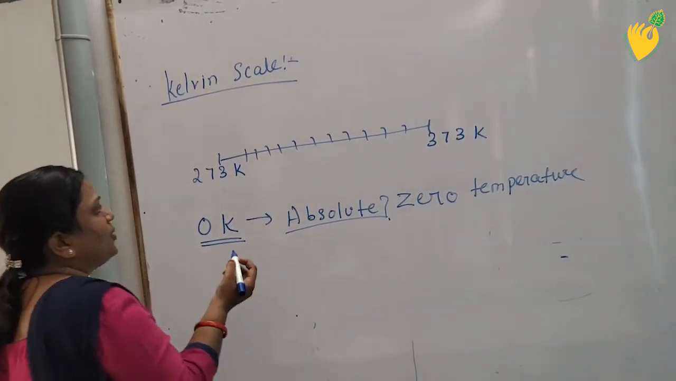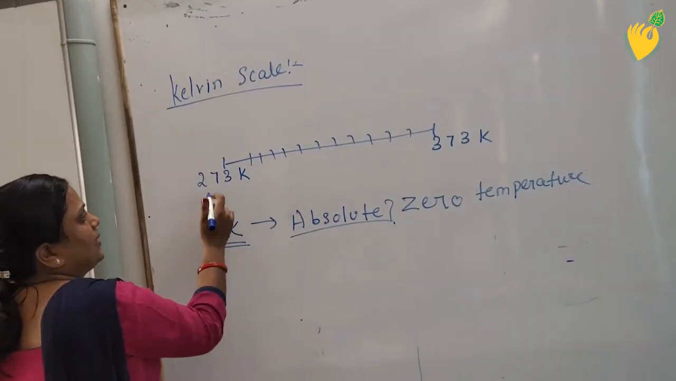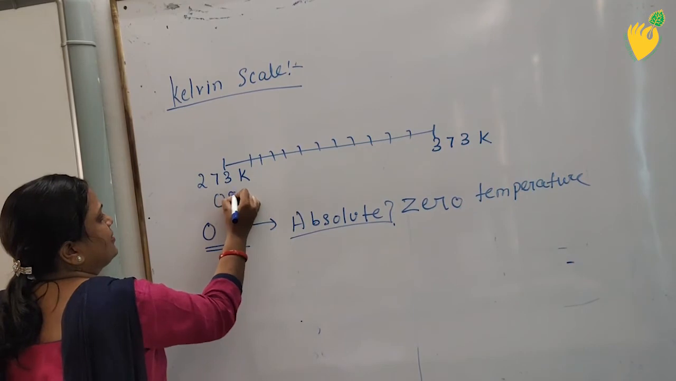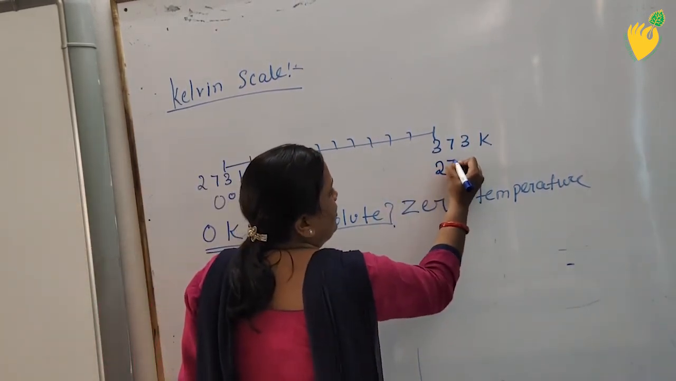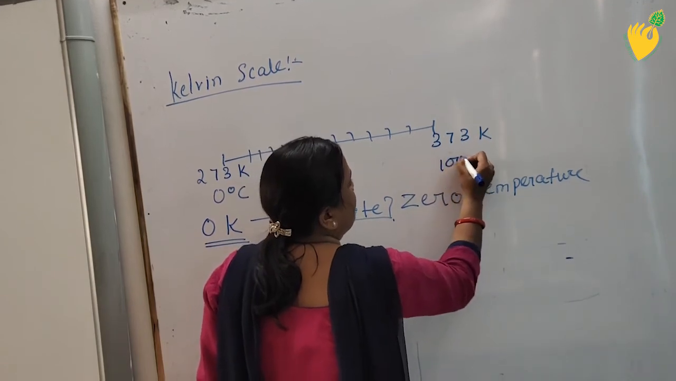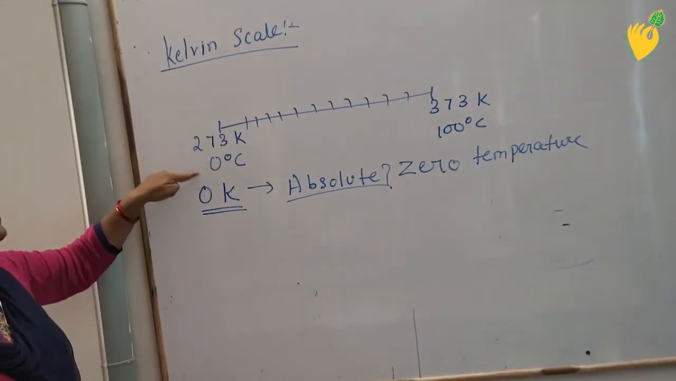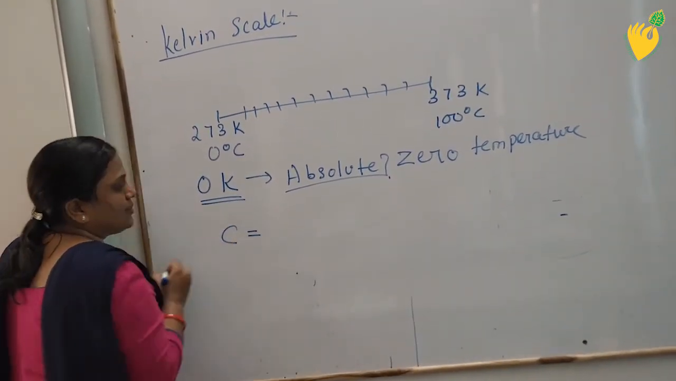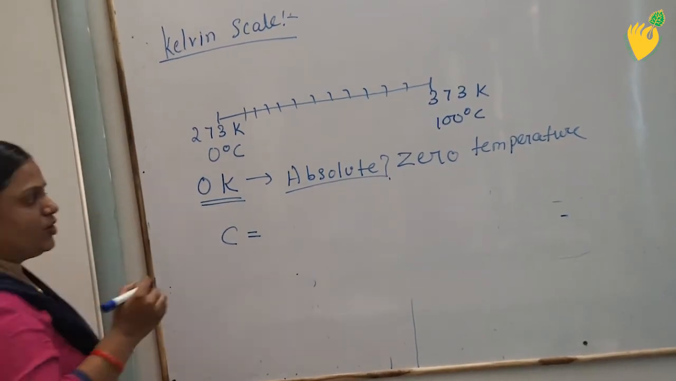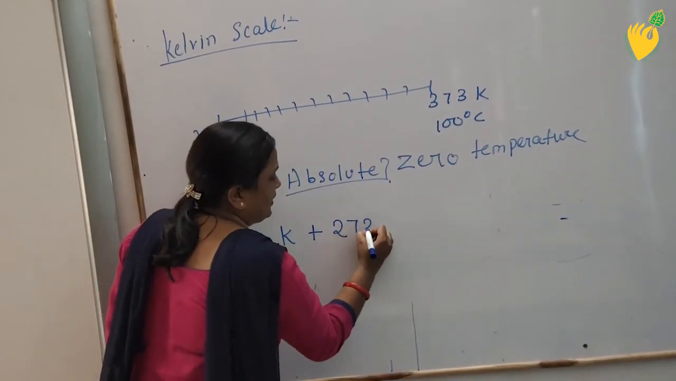So here is a formula, students, it is a very simple formula. You can compare. If I write Celsius here, it will be 0 degree Celsius and it will be 100 degree Celsius. That means the difference of 273 is here. So if we want to convert Celsius into Kelvin, what can we do? We can write K = C + 273.